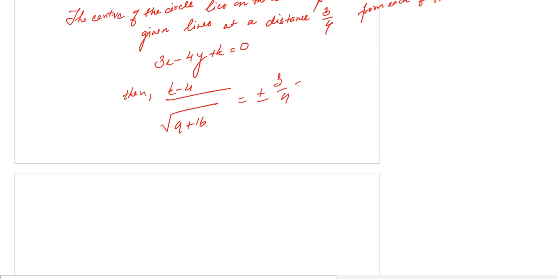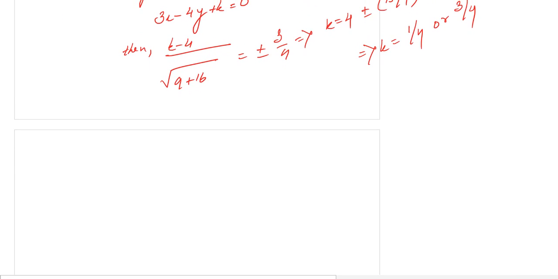So k equals 4 plus minus 15 by 4. So let's say k is equal to 1 by 4 or 3 by 4. Okay, so we have two values of k.